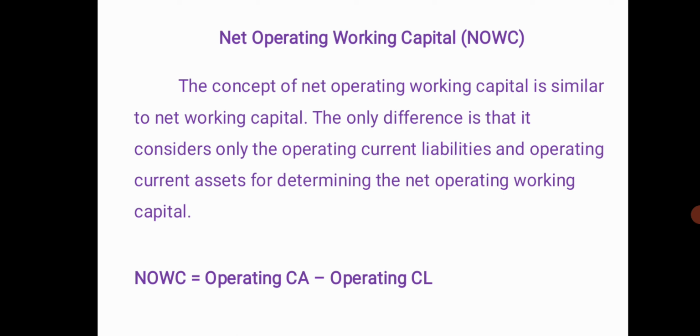Here the question arises: what are non-operating current assets or non-operating current liabilities? Non-operating current assets are those assets which are not used for the core operation of the business. On similar grounds, non-operating liabilities are those liabilities which are not related to the core operation of the business.